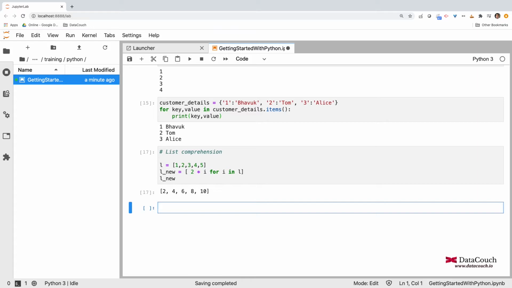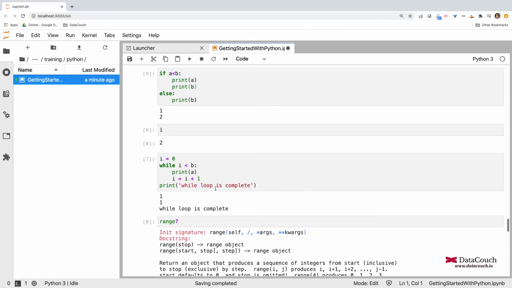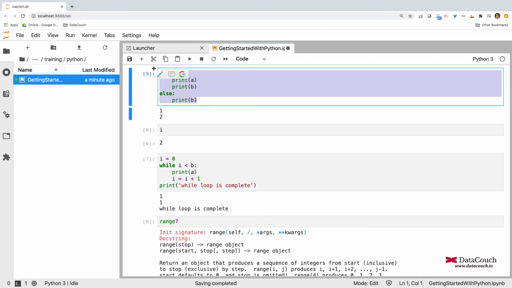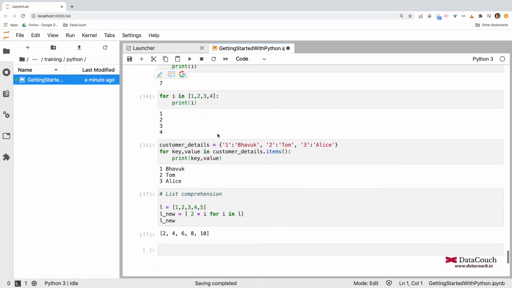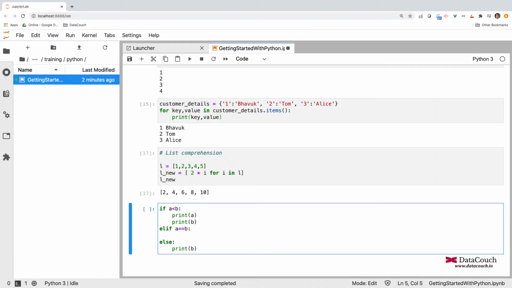But I'm just thinking, why not we also cover one more aspect here, which is elif. So we just saw the example of if else, and we can also define elif. So I can simply write here elif, and the condition, let's say A equals to B, and I can print both are equal.